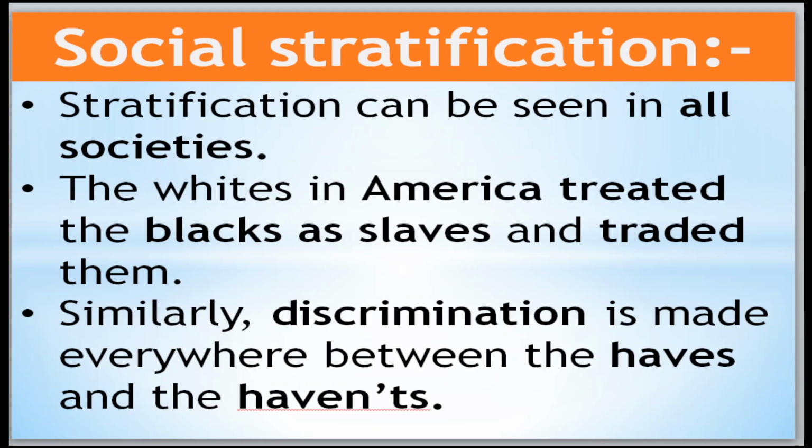You can take the example of Americans. In America, white people treated black people as slaves. Slave means they didn't have any rights. Sometimes they sold them like nowadays we sell vegetables, like cattle, in an open market. Similarly, discrimination is made everywhere between the haves and the have-nots, even now also.